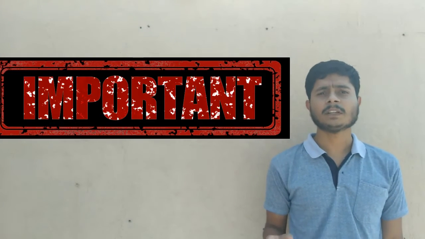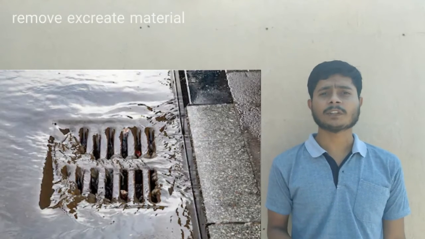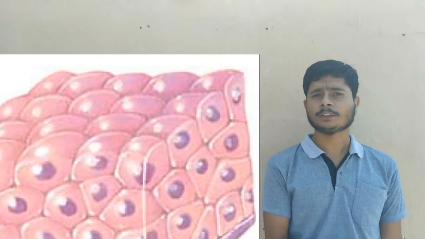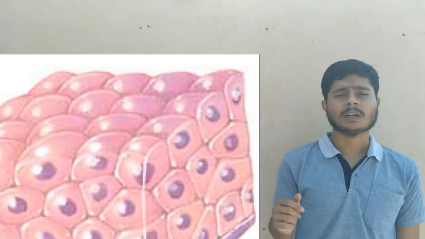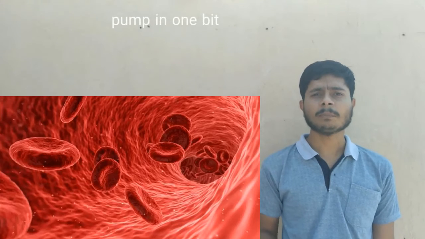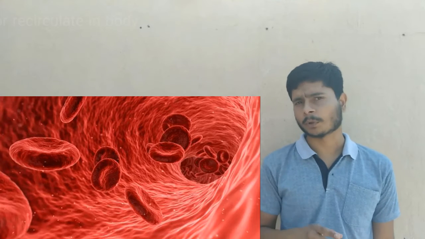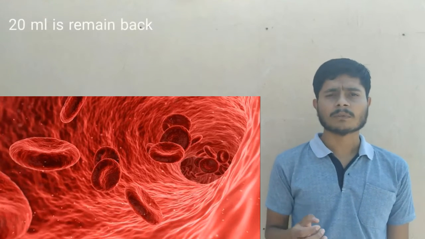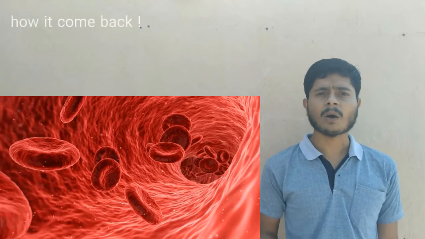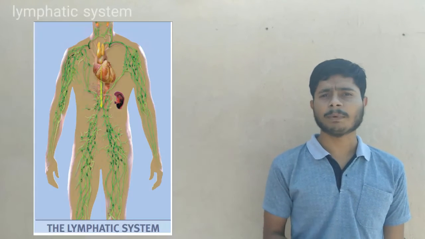The lymphatic system is mainly the drainage system of the body, which helps to remove and excrete unwanted material from the extracellular fluid of the body, which is produced by the tissues or cells of the body. Let's consider that 70 ml of blood is pumped by one beat of the heart, in which 50 ml of blood is recirculated in the body, but the remaining 20 ml comes back into the circulation because of the lymphatic system.